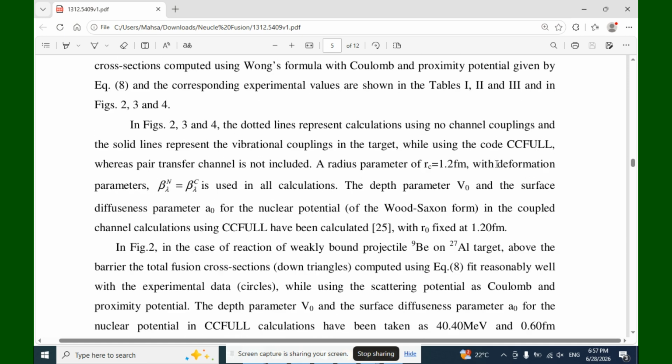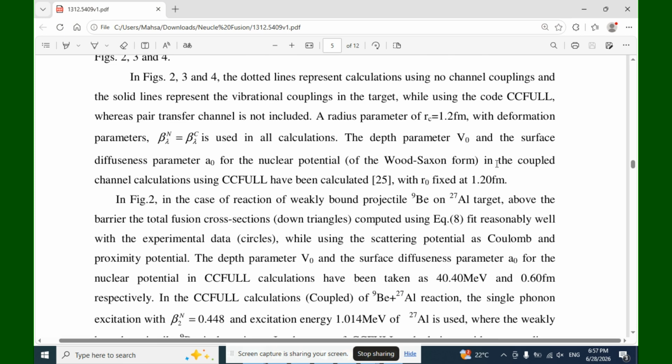3, 4. In figures 2, 3, 4, the dotted lines represent calculations using no channel couplings, and the solid lines represent the vibrational couplings in the target while using the code CCFULL, whereas paired transfer channels are not included.